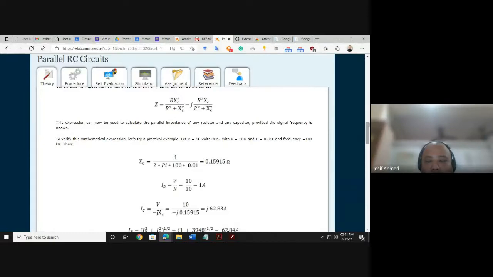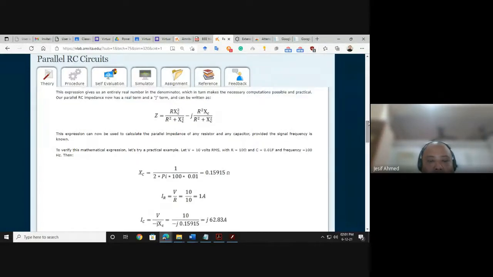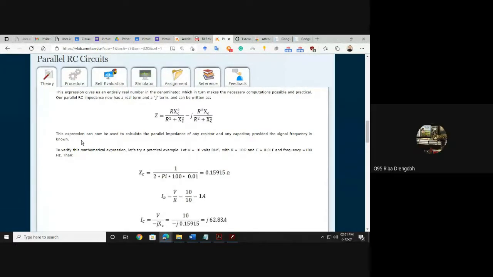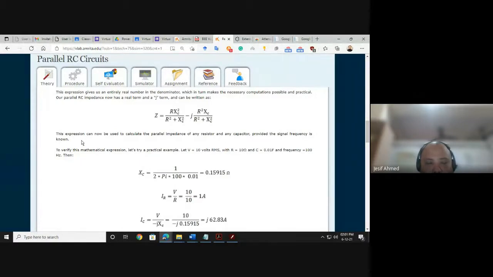But while submitting for these virtual labs, you have to write your name and student ID on top of every page. Below that, you can write whatever is required. While writing theory, you can also mention the formulas.